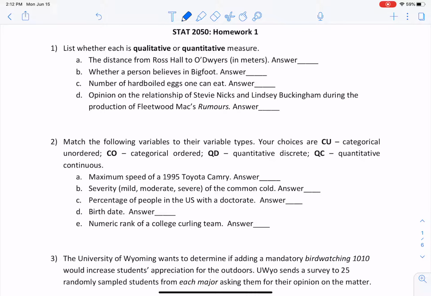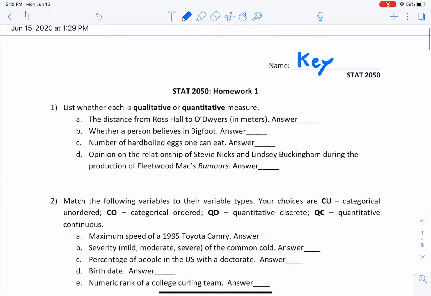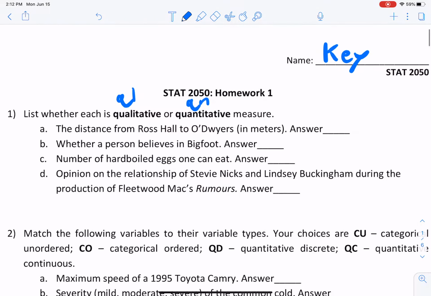All right, number 1. List whether the measure is qualitative or quantitative. Okay, so I'm going to use QL for qualitative and QN for quantitative. So let's get into it. I'll zoom in here a little bit too.